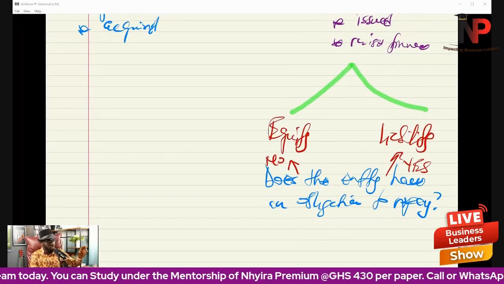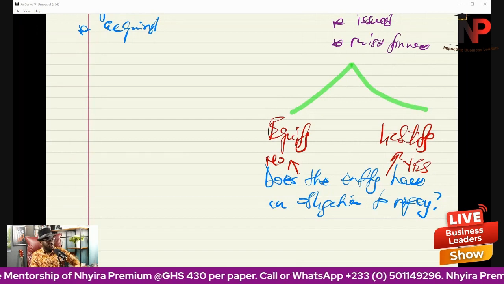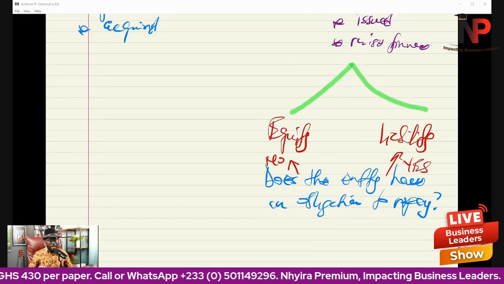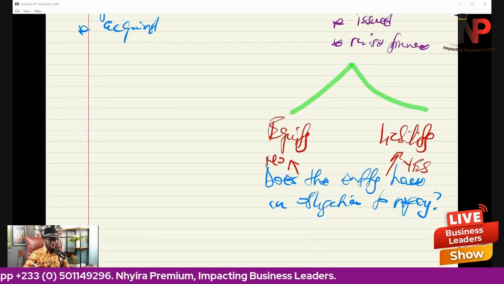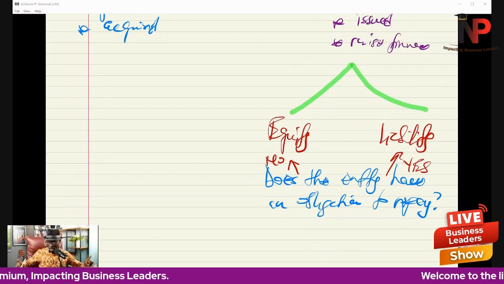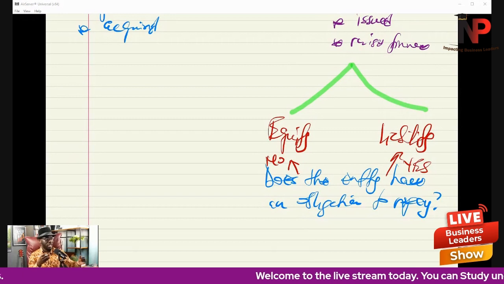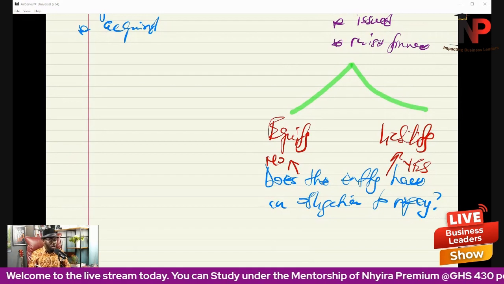Then we said there is a golden rule question: does the entity have an obligation to repay? If an entity raised finance, does it have an obligation to repay? If the answer is no, then we have to recognize equity instruments. However, where the entity has an obligation to repay, then we have to recognize what?